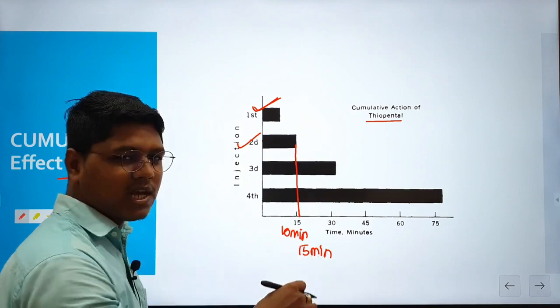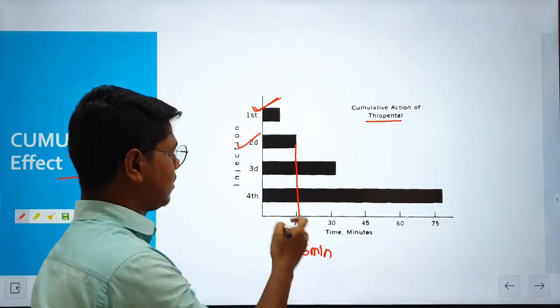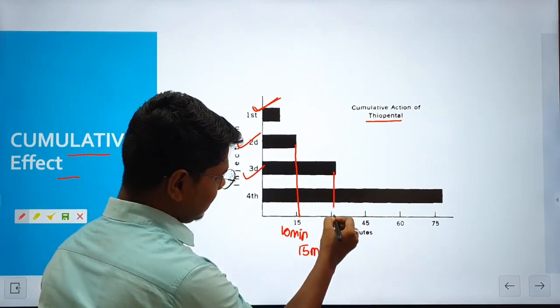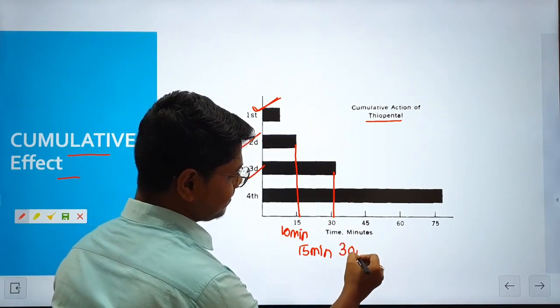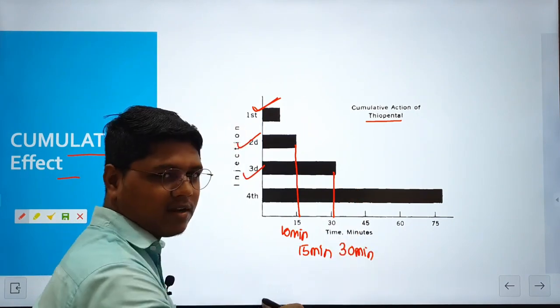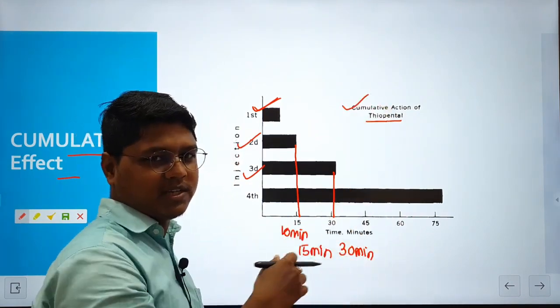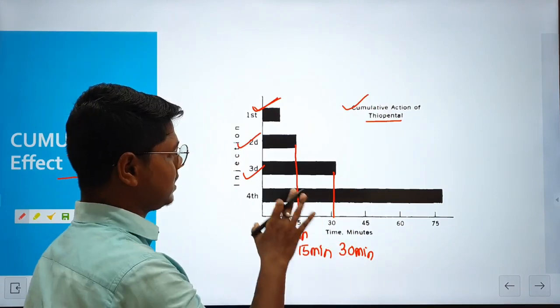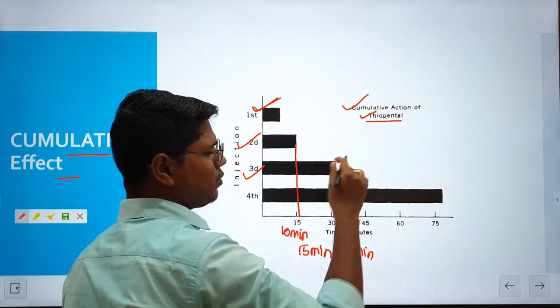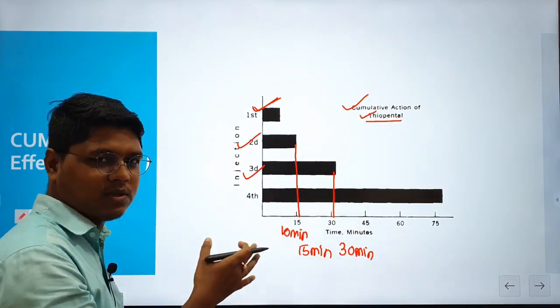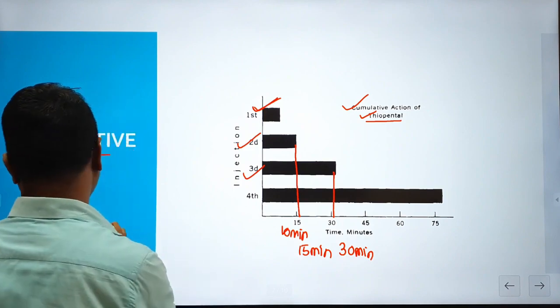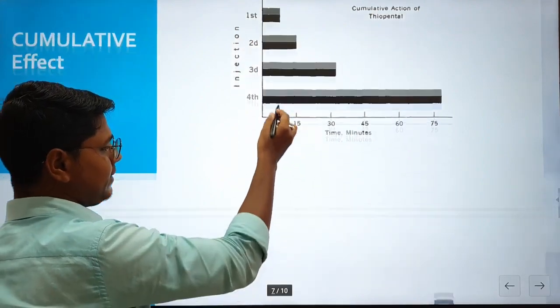Suppose the operation went longer and you gave a third dose. You see, it reaches up to 30 minutes. It will go on adding up. That is known as cumulative action or the cumulative effect. This is specific to thiopental, which has been studied, though it has been shown in other barbiturates. So this is the cumulative effect.